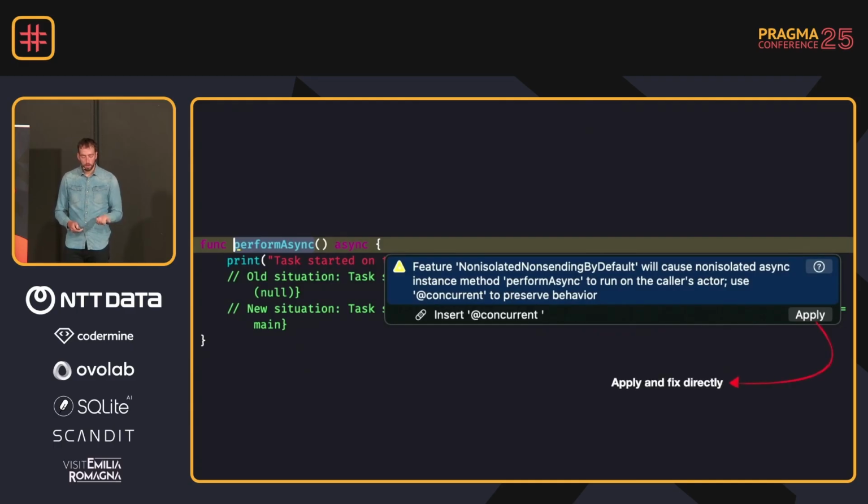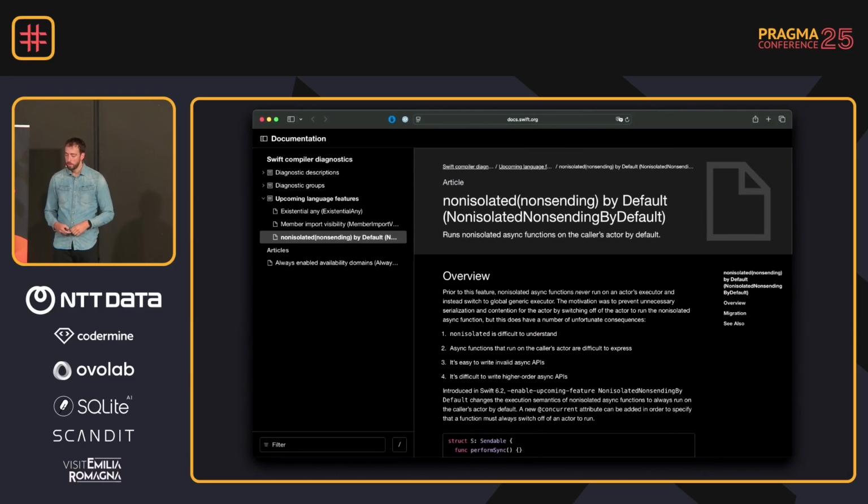If we zoom into the warning, you can see that there's already a suggestion using the add concurrent attribute, which basically says, hey, restore the old behavior that we had, hop off to a non-isolated isolation domain. And if you want to learn more, you can click the question mark. That will bring you to a documentation environment.